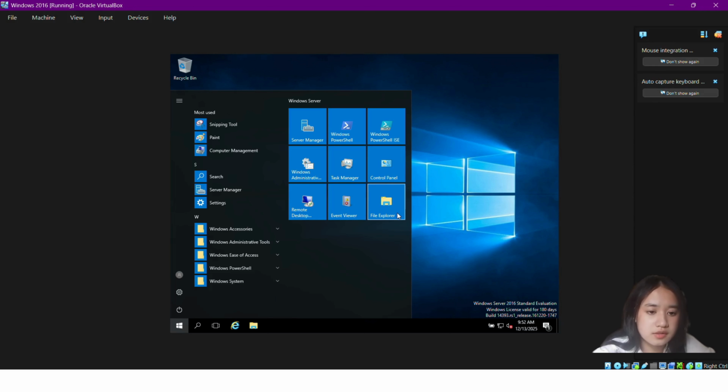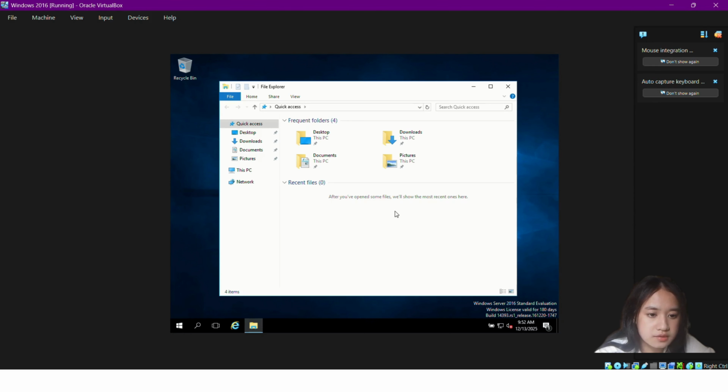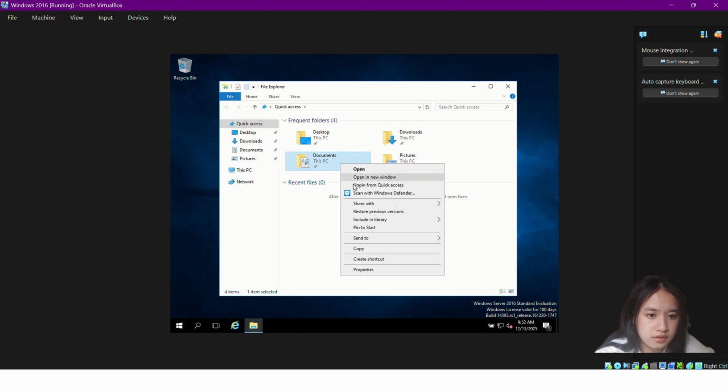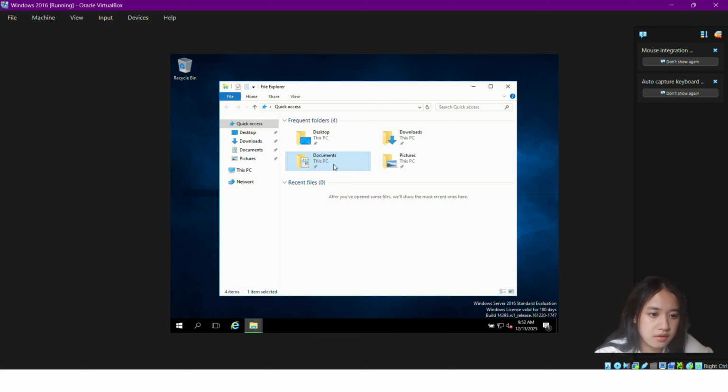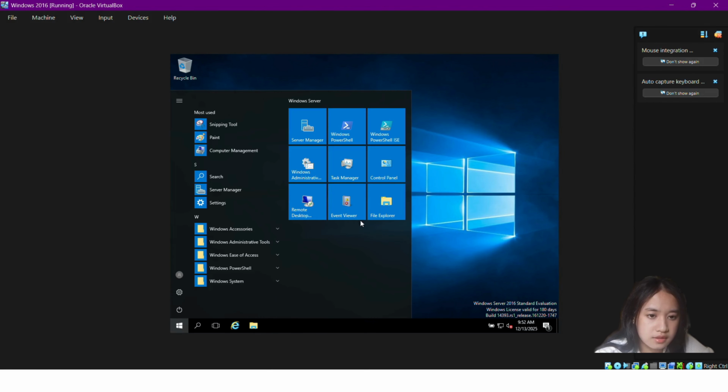So under the window we click File Explorer, and then click Documents, and then click Share With. There are yourself and specific people, and then we will choose Shaira Shazlin, and then click yes, share this item.